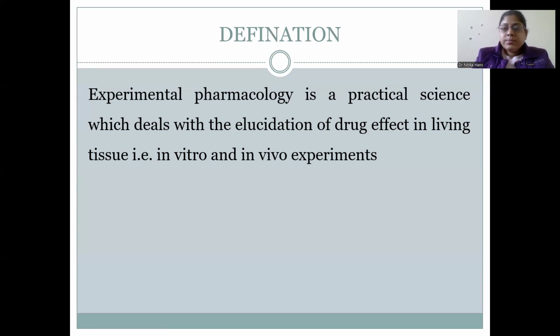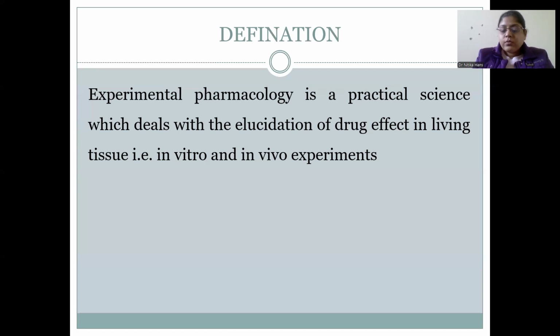So, the experiments basically done are like on dogs, we see the effect of adrenaline or noradrenaline or isoprenaline or histamine on the blood pressure or heart rate of the anesthetized dog. We can see the effect of adrenaline or acetylcholine on the heart rate of the isolated frog's heart.